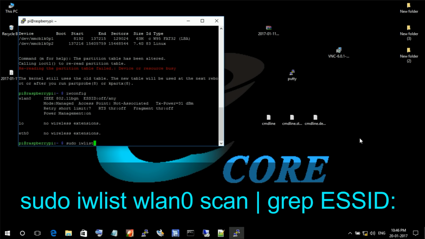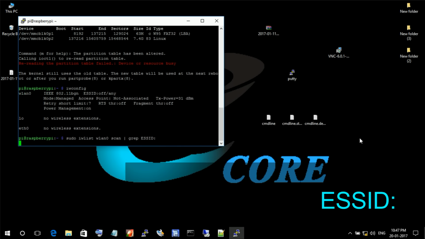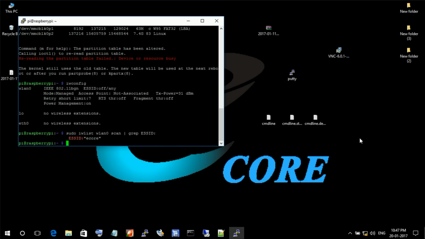Next you type sudo iwlist wlan0 scan | grep ESSID: It will show the SSID names of available networks around Raspberry Pi. For me now only one network is available. Its SSID name is eCore. Next I am going to connect with eCore.